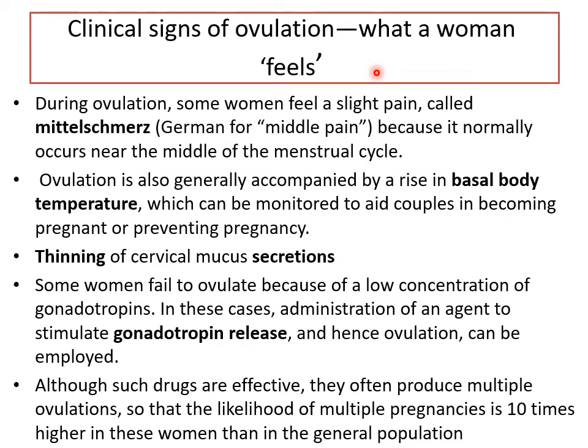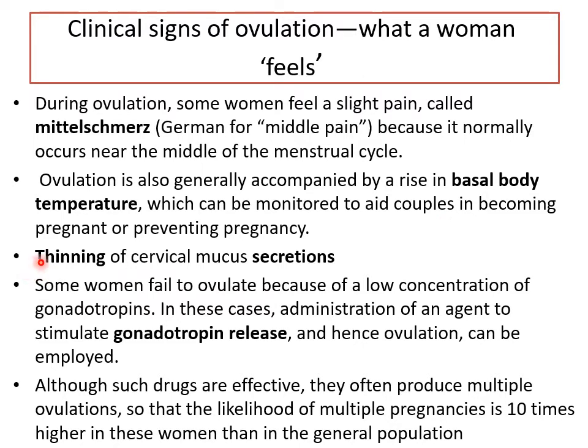Now, before we go further, what are some clinical signs of ovulation where a woman can understand that she may be ovulating? So certain body changes happen. Sometimes during ovulation, some women feel a slight abdominal pain. It's called Mittelschmerz, meaning mid-cycle pain, because it happens in the middle of the cycle. Okay. Then ovulation is usually accompanied by a rise in basal body temperature. So this can be monitored. If someone is trying to get pregnant, you can monitor the basal body temperature in the morning, and it just shows a 1 or 2 degree rise.